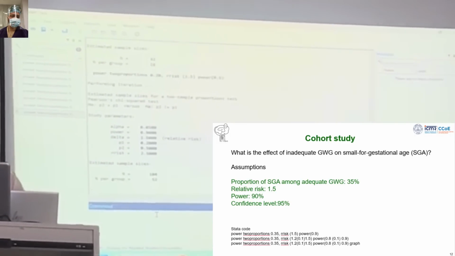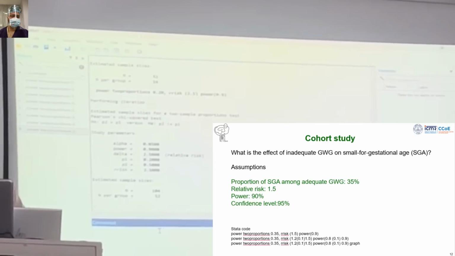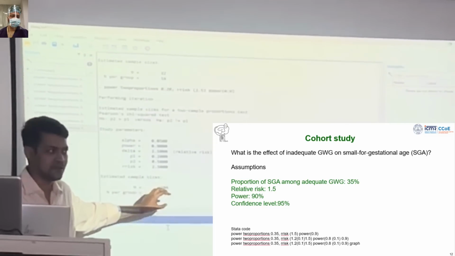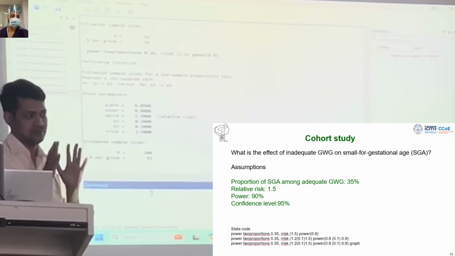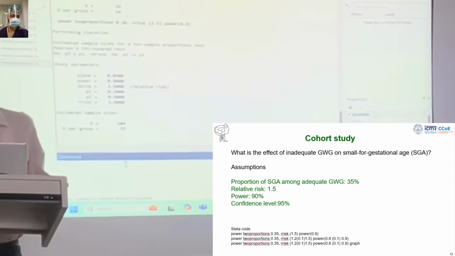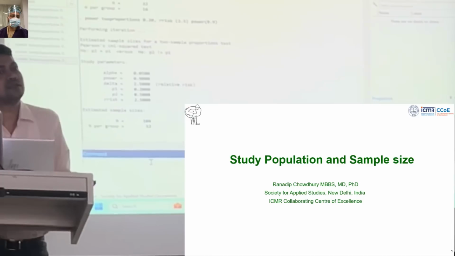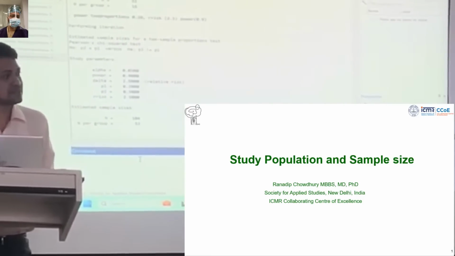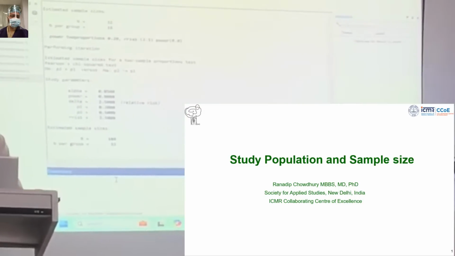So everything is dependent on another thing. These two assumptions are dependent. So that's why I'm again saying, from where this 20% came, from where this 35% came, from where this 1.5 came, from where this 2.5 came, that is your expertise. And don't take it positively or negatively, I'm just giving some examples. When I was in medical college, doing my MD community medicine, many assistant professors and many PG students used to come to calculate sample size. But when they came, they didn't have any idea about these two assumptions.